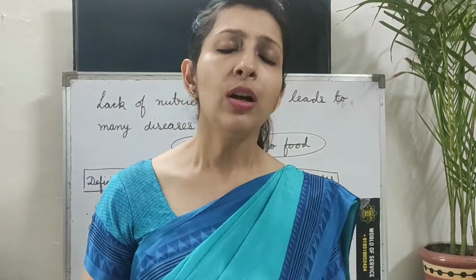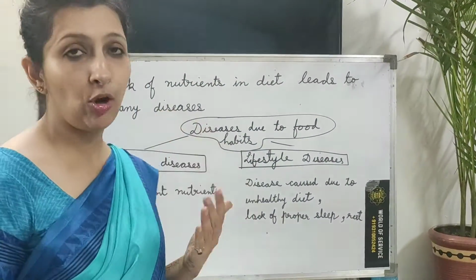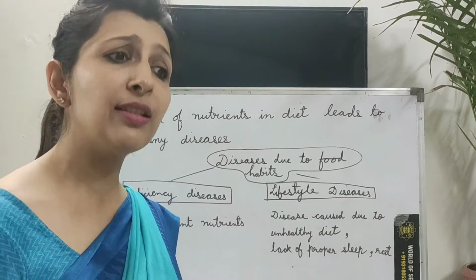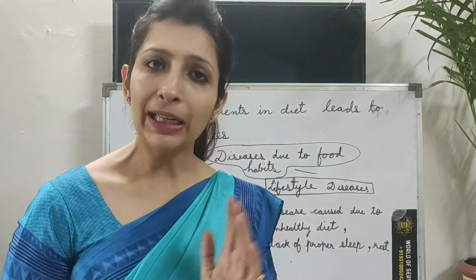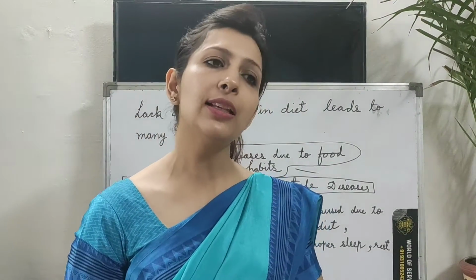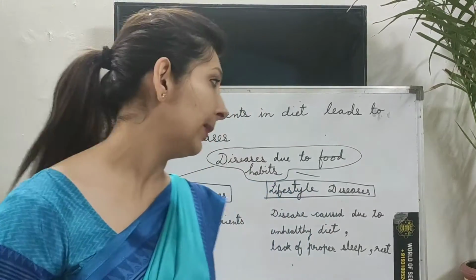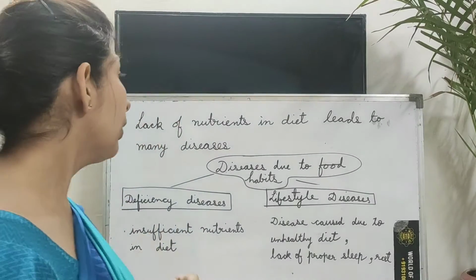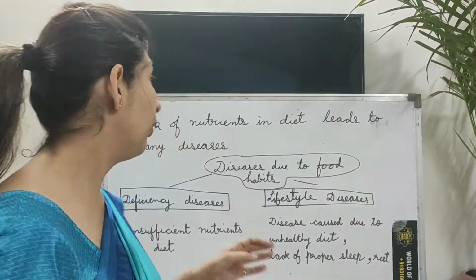Children, now let's go beyond this. Now let's come to diseases. Diseases are of many types, but in this lesson we will discuss two types: deficiency disease and lifestyle disease. First of all, why does any disease occur? Lack of